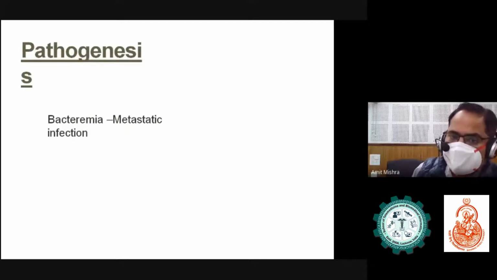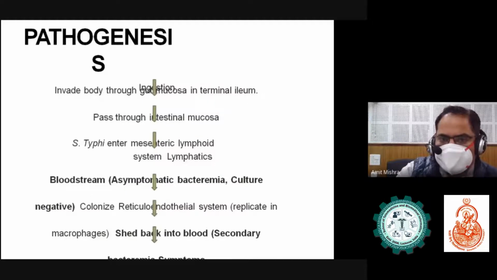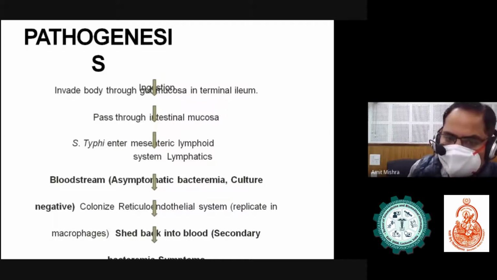Pathogenesis. We just learned about the pathogenesis of Salmonella typhi. This picture shows the pathogenesis of enteric fever. After ingestion, the bacteria invade the body through the mucosa of the terminal ileum, pass through the intestinal mucosa, enter the mesenteric lymphoid system, and then come to the bloodstream.